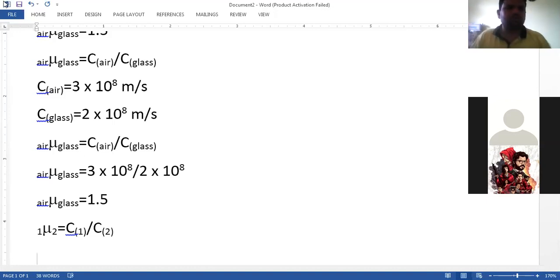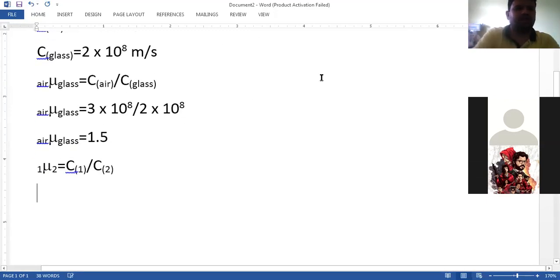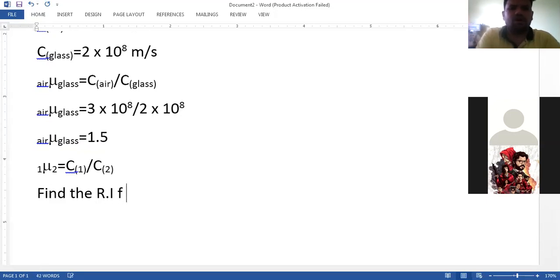Okay, chalo. So now we all will solve some numericals based on this very important concept. Chalo, all of you write down one numerical. I hope you have copied it. Chalo, write down the numerical.